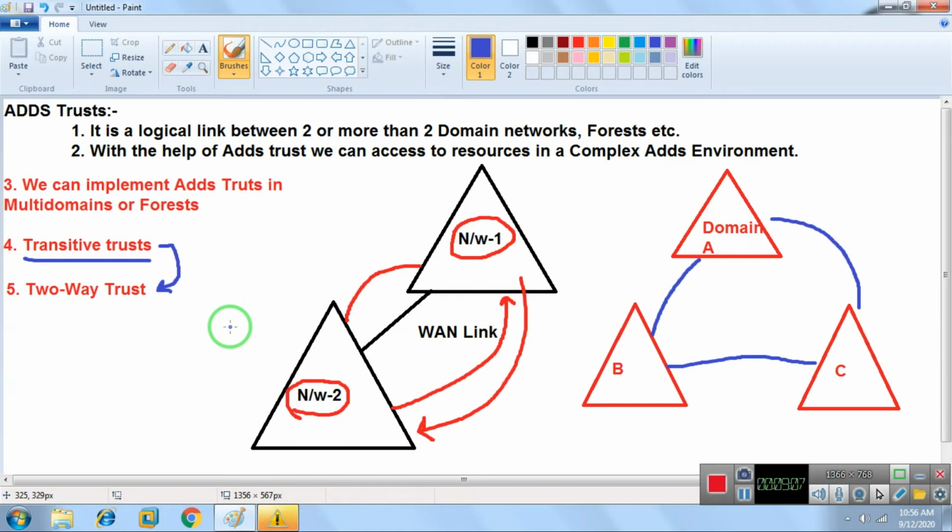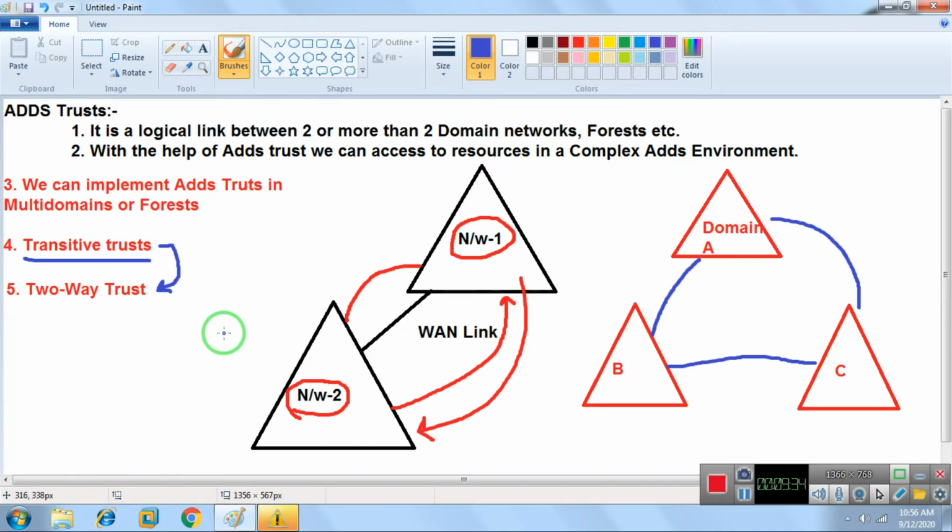The trust created automatically by Active Directory is known as a transitive trust, and its direction is known as a two-way trust. Through that trust we can access and also request. So it goes for two-way, incoming and outgoing both.